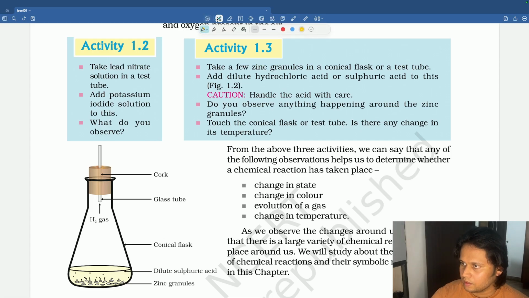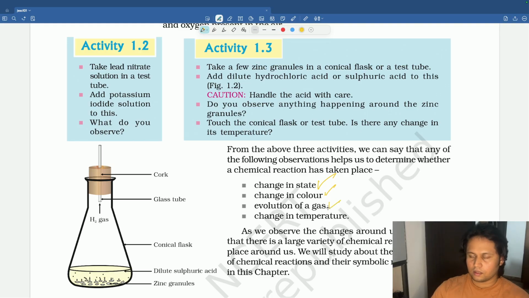So what they have given here, from the above activity, what we can see, there is a change in state, right? Whenever there is a chemical reaction, there can be a change in state, like solid getting converted into gaseous state, or liquid getting converted into gaseous state. So there is a change in state. True. There is a change in color. We saw lead nitrate solution, when we add potassium iodide to it, what will we get? Yellow precipitate. So there is a change in color.